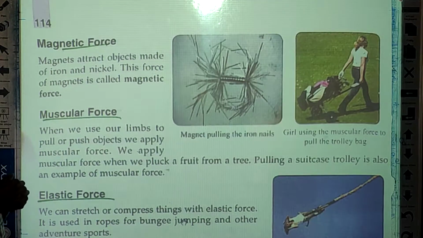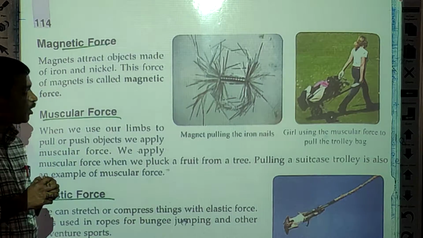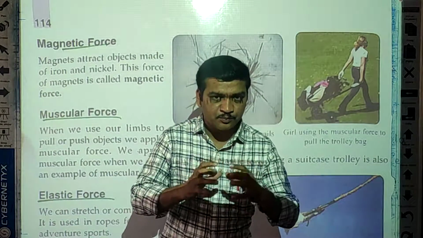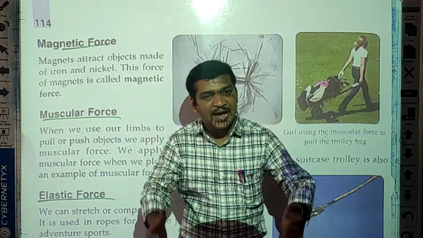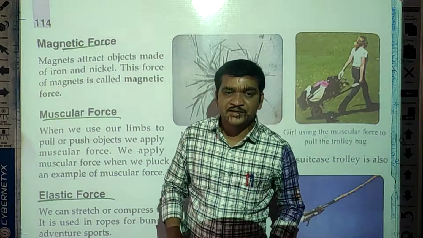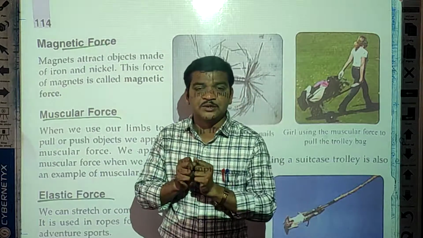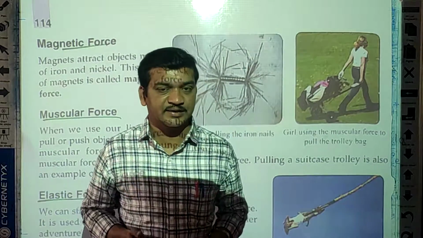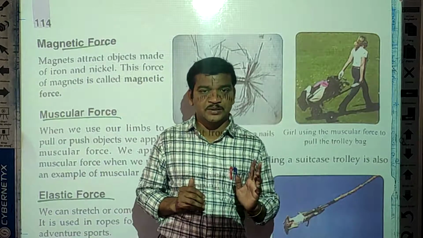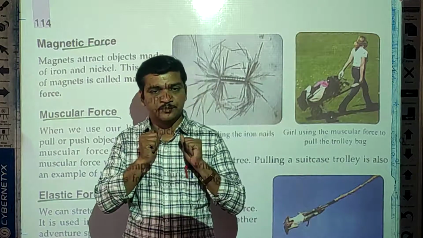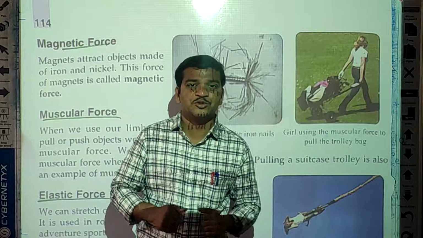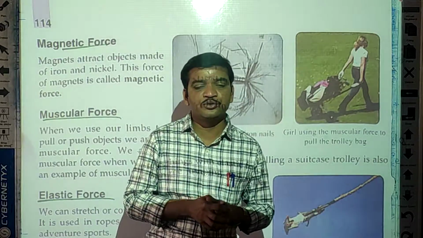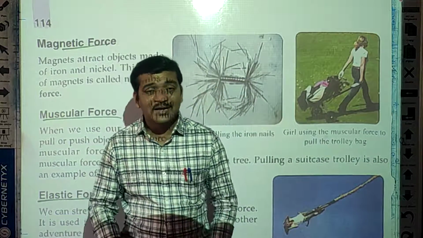When we use our limbs to pull or push objects, it may be hands or legs. When we want to push something or pull something, sometimes we use the hand. If you are kicking a football, you use your legs.